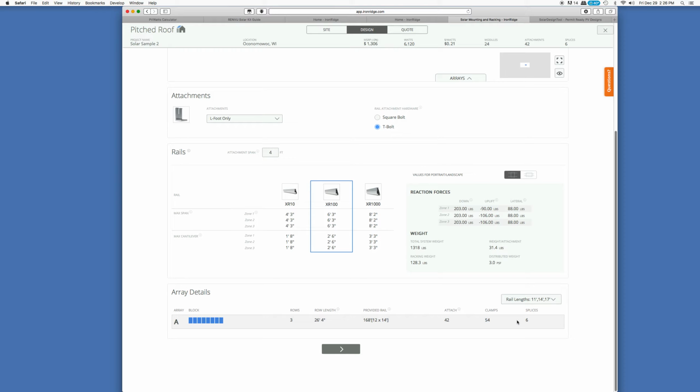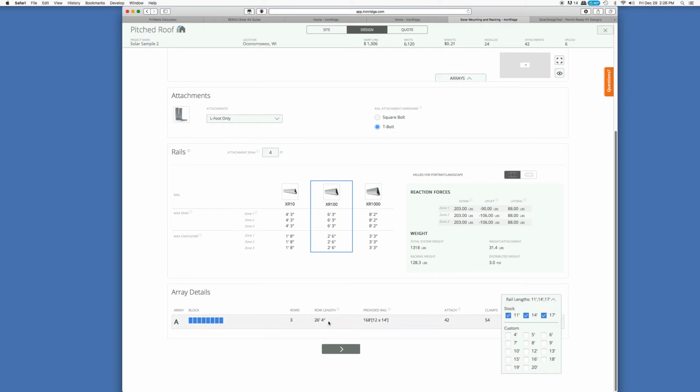Now, the other thing to consider is rail lengths. The standard ones available through Iron Ridge are 11, 14, and 17 feet. You can also get custom ones. I did not do that. I'm sure that's going to end up costing some extra money. Also, they were actually in stock. Using the Iron Ridge page, I found a local distributor only 12 miles away, so I could simply go there and pick them up.